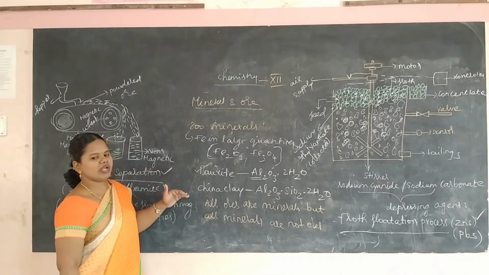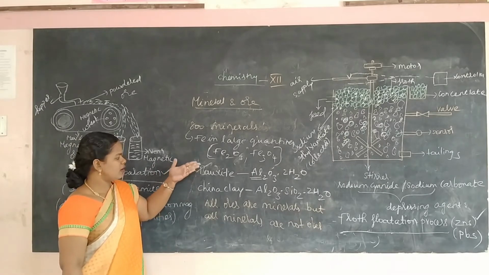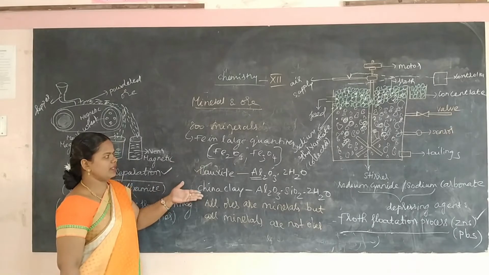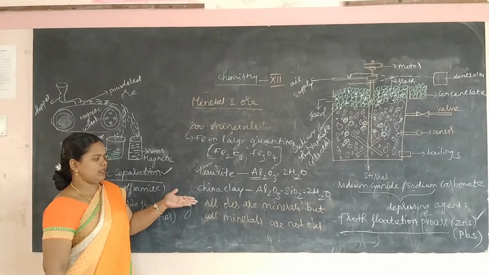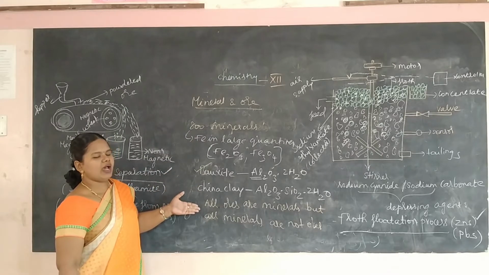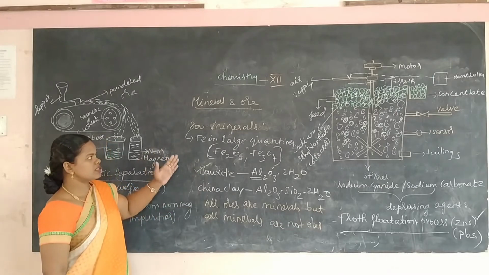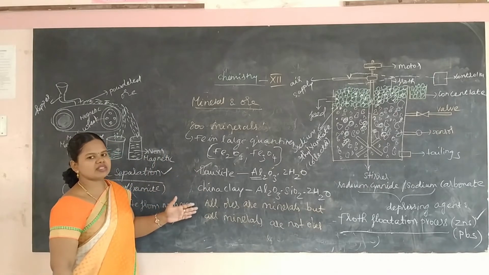Up to this point, you will get many one-word questions. For example, the formula for bauxite and China clay can be asked in one word. In short answers, what is a mineral and what is an ore can be asked. And the statement can also be asked. So this is the difference between minerals and ores.